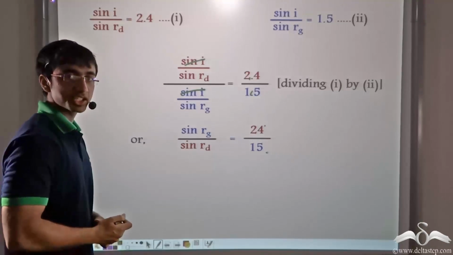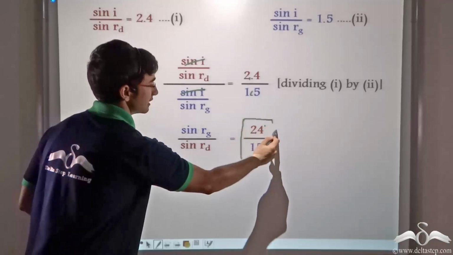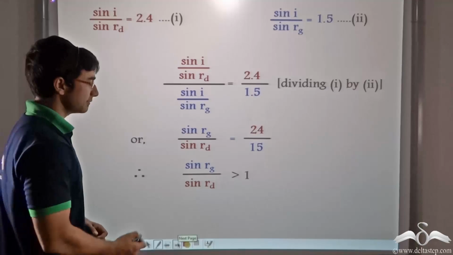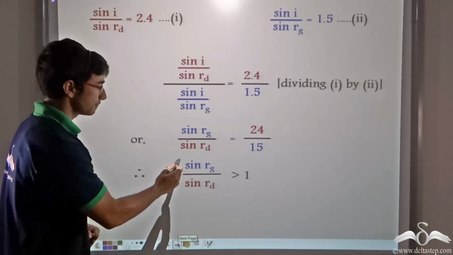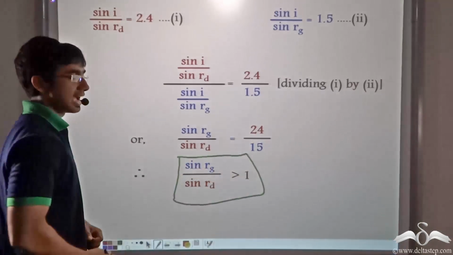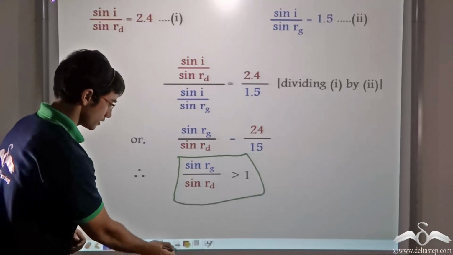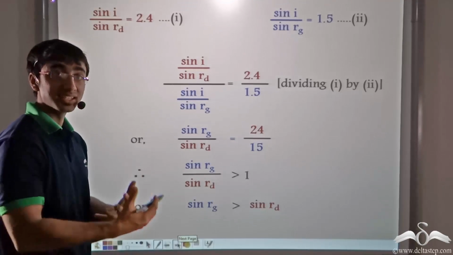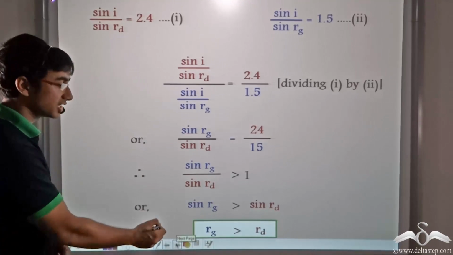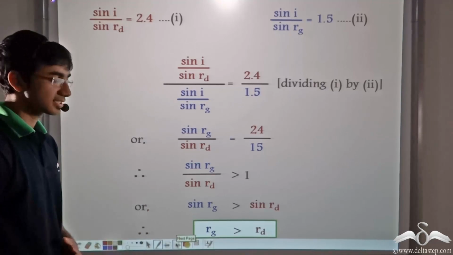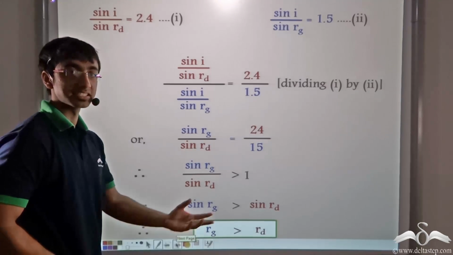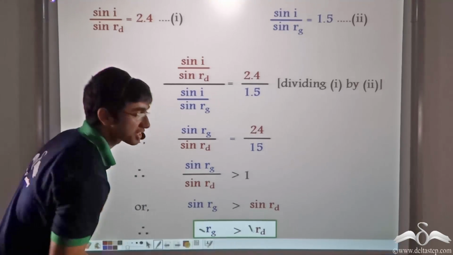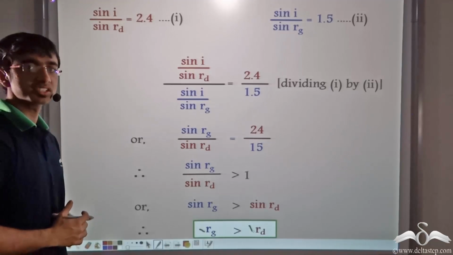Now, if we calculate this ratio, we find that the right hand side is greater than 1. So we can say that sin Rg by sin Rd is greater than 1. And from this, what can we conclude? We can conclude that sin Rg is greater than sin Rd, and thus that Rg, the refractive angle in glass, is greater than Rd, the refractive angle in diamond. The angle of refraction in glass is greater than the angle of refraction in diamond. So let us find out what this means.